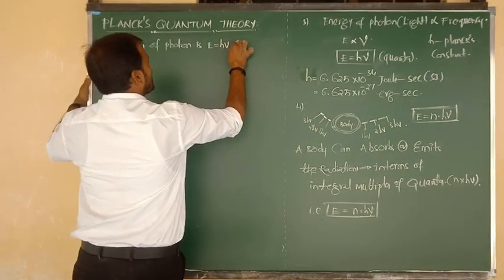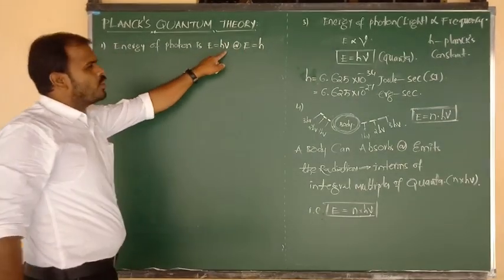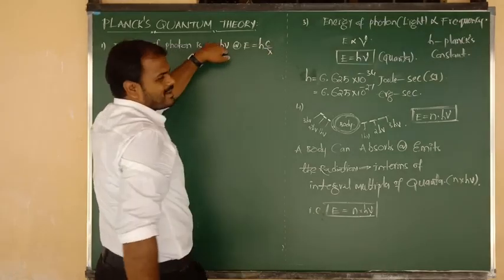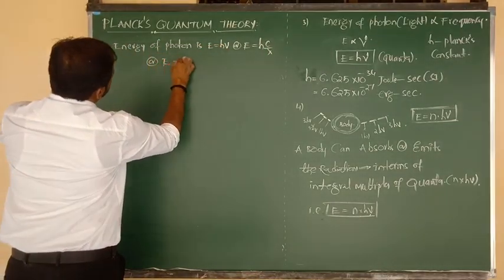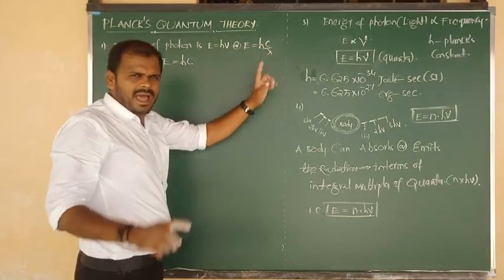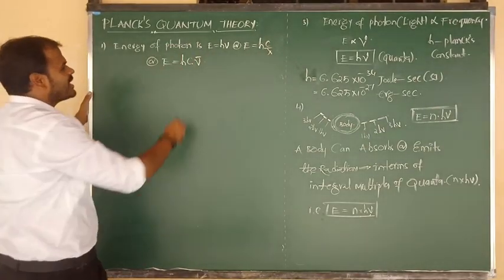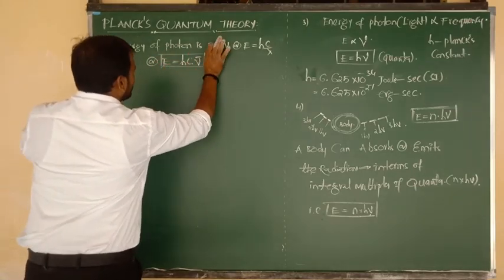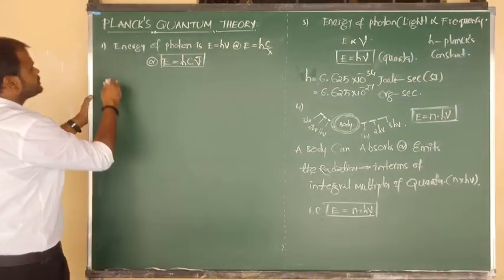When we simplify this formula, E is equal to h into nu, where nu is the frequency, and in that place we can write c by lambda. Yes or no? And we can also write another formula: E equals h into c into 1 by lambda, that is the wave number nu bar. Yes or no? All these formulas are for calculating the energy of a photon, radiation or light, as you wish.